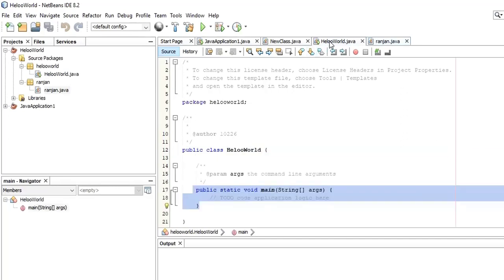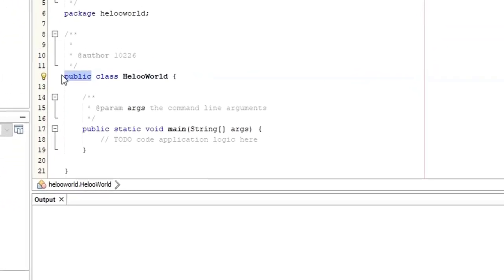Here there is a main method. Now let me explain this one. As you can see here, this one says public class HelloWorld. What does that mean? This public is nothing but an access specifier. I'm sure that even in C++ programming we have learned about access specifiers.